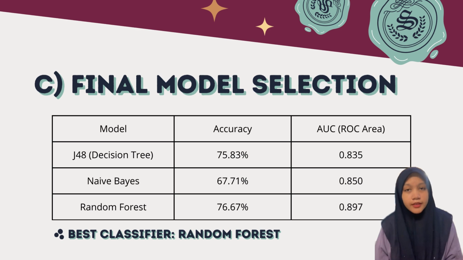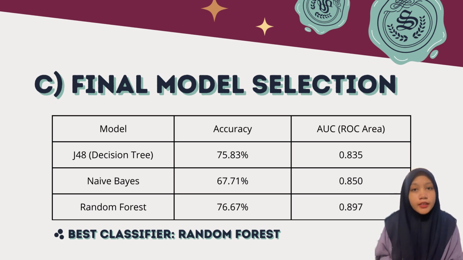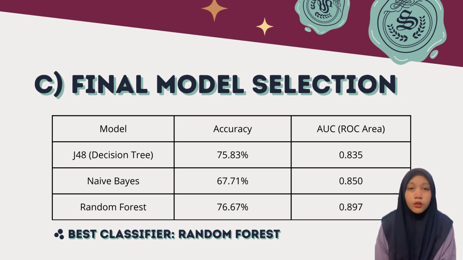I'm going to be presenting part C of the case study, which is final model selection and its justification. Here is the summary table of the three models' results, which are J48 decision tree, naive Bayes, and random forest. As you can see, the chosen best classifier is random forest.